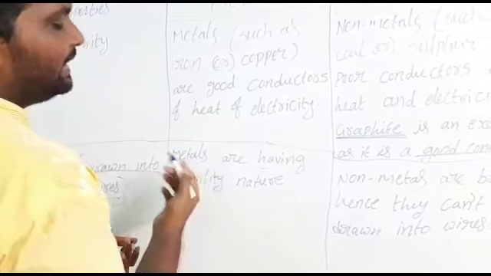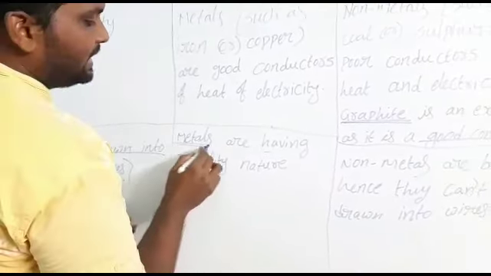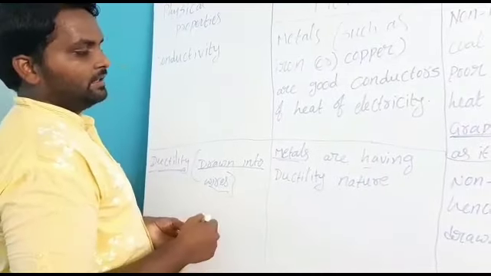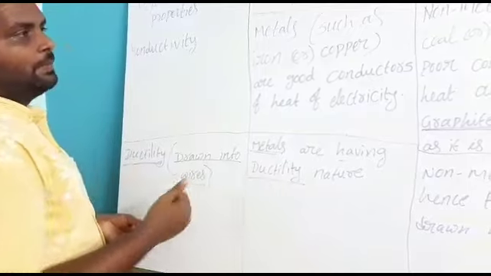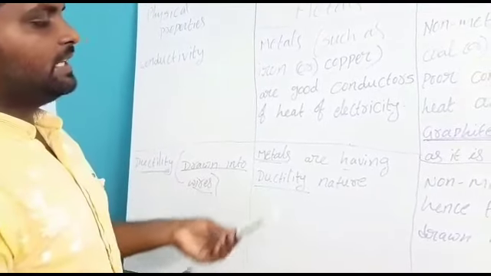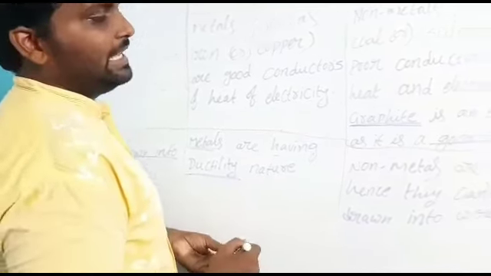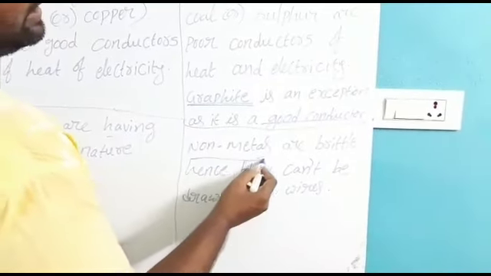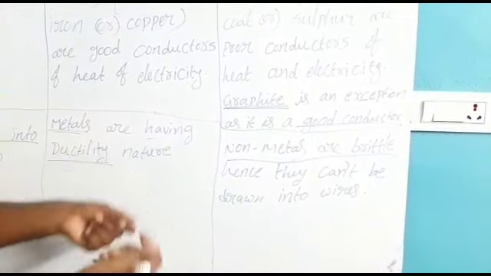That means we can convert metals into wires, like copper and aluminium. And non-metals are brittle. That means they will break down easily.